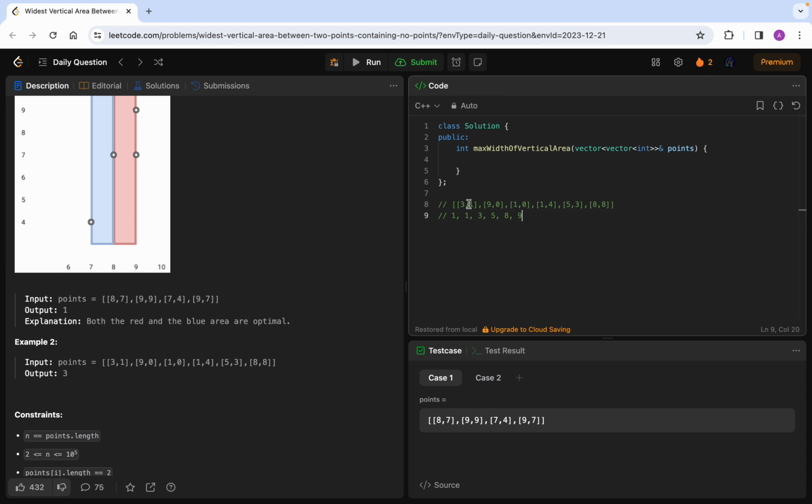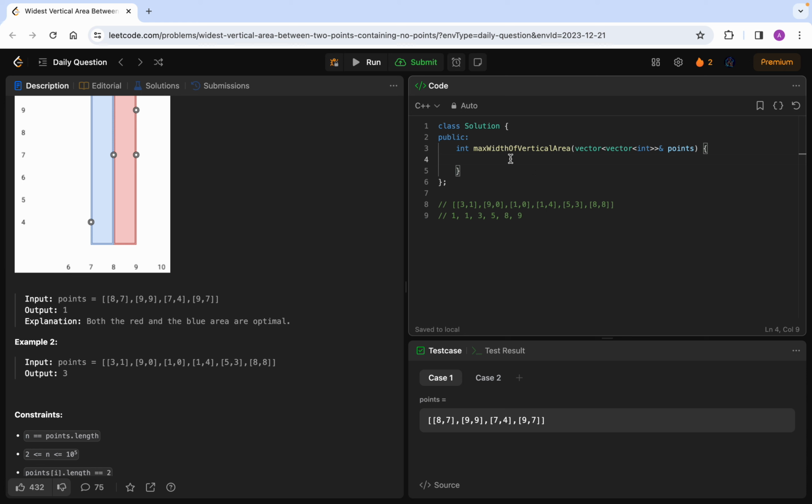Because once sorted on the basis of the x-axis, we can simply calculate the difference between adjacent points. For example, index 1 minus index 0, then index 2 minus index 1. This gives the width of two points such that no points lie between them, and then finally we can get the maximum out of these.